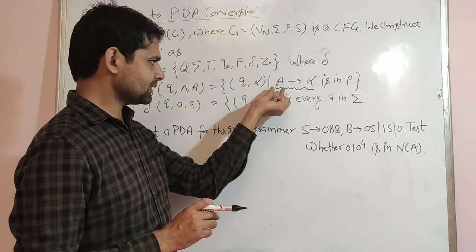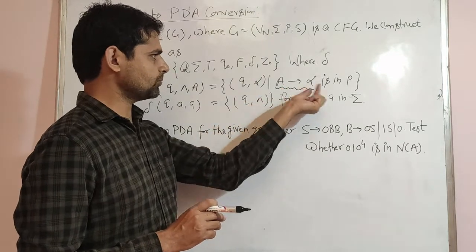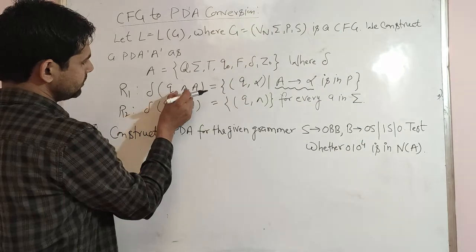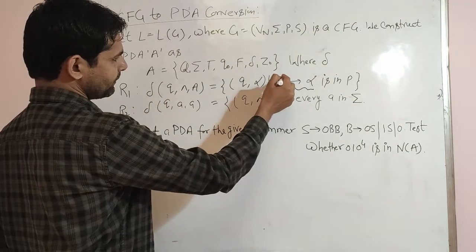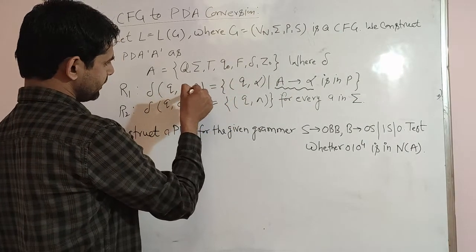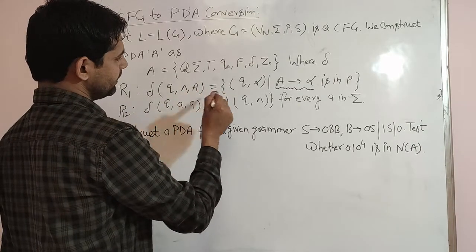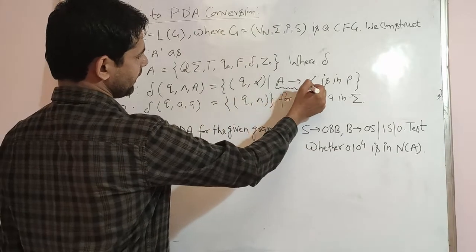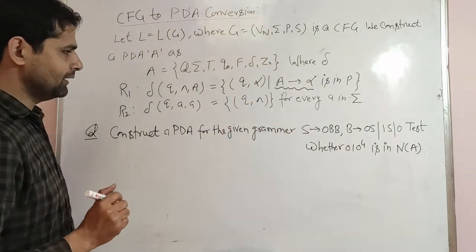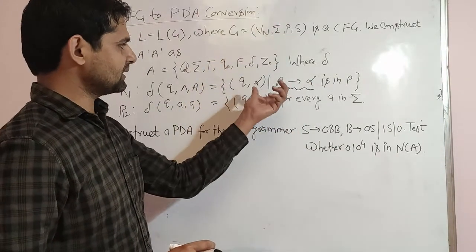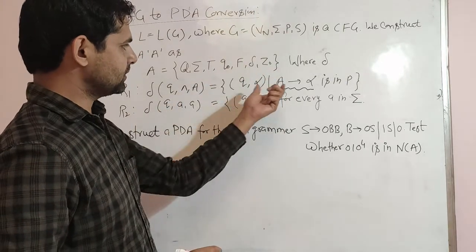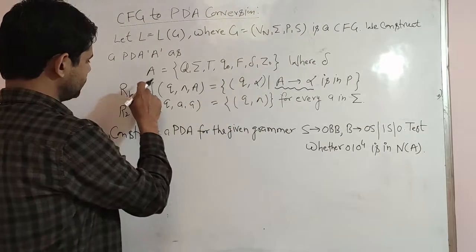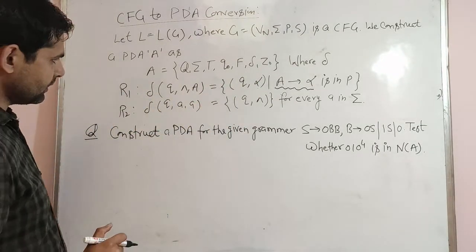If a production is in the form of A tends to alpha, then we can write it like this: delta of Q, null, A. Whatever value of A is there, you put that value here, and it equals Q, the same state, and we put the value of alpha here. So whatever productions are given in the grammar, we convert them into that format by using rule 1.